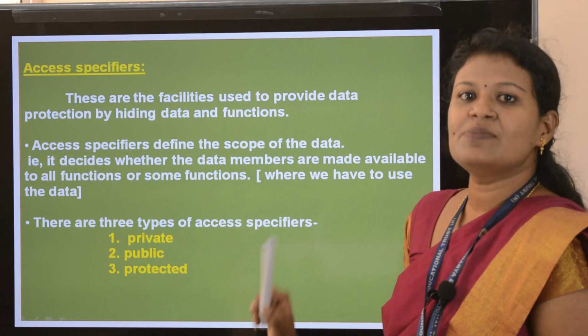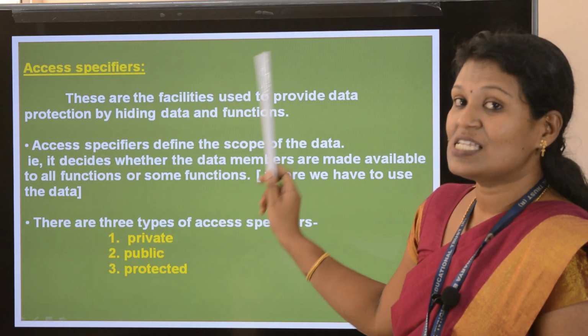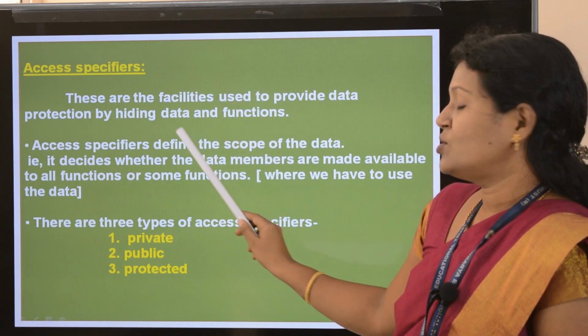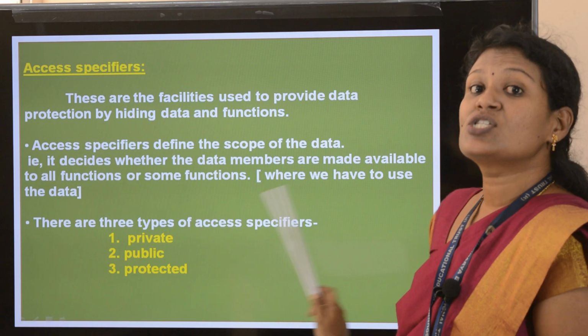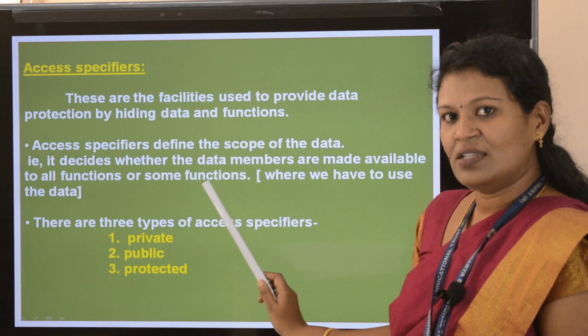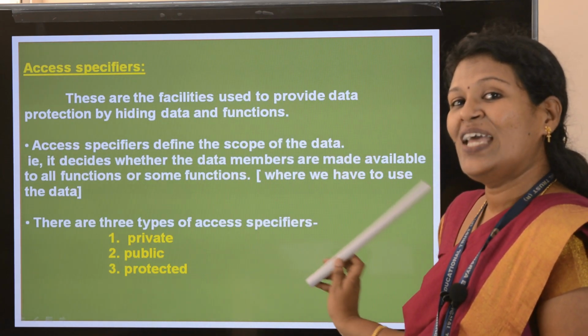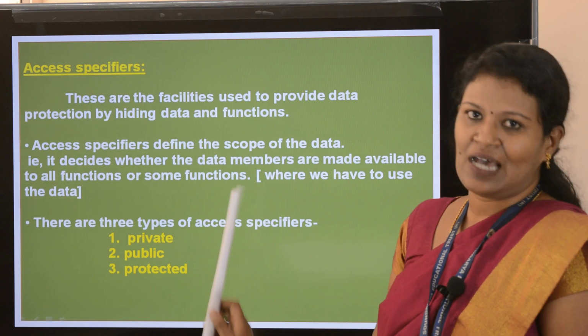In simple terms, the use of access specifiers is for getting the scope of the data. So access specifiers define the scope of the data, that means where we have to use the data.